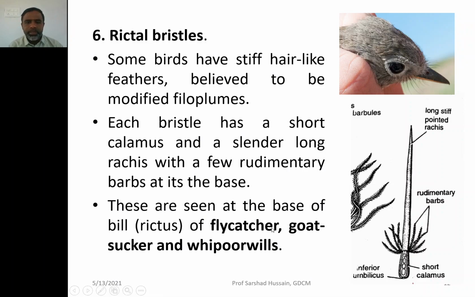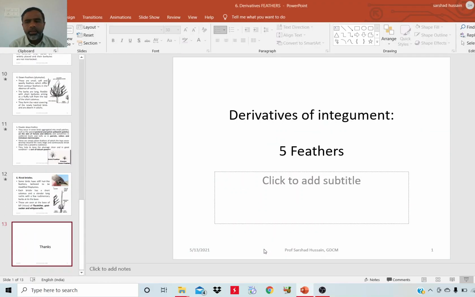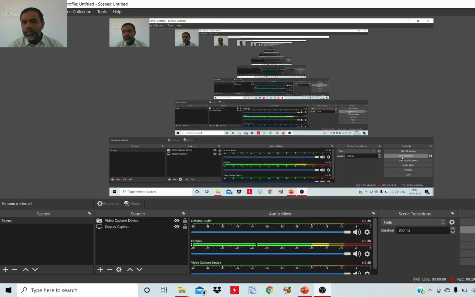This type of feathers is present in flycatcher, goatsucker and whippoorwill. Thanks. This is all about the various types of the feathers in case of the birds.